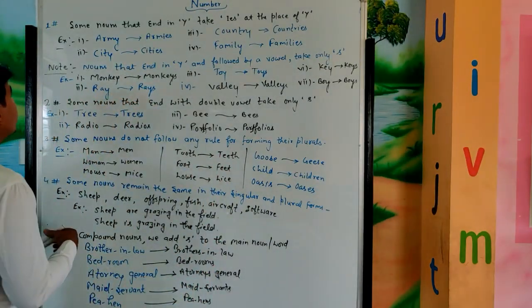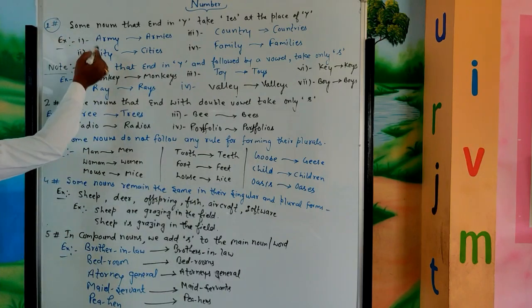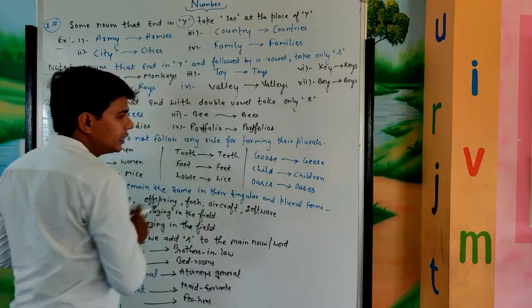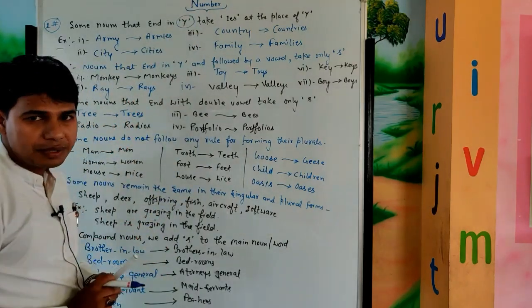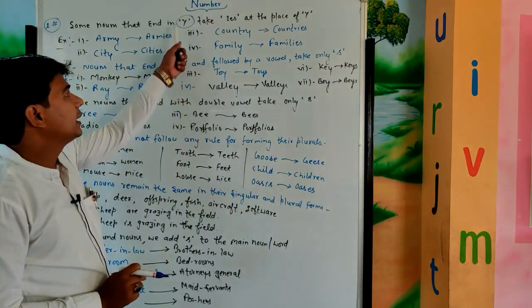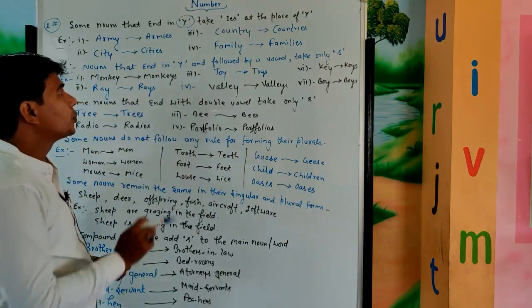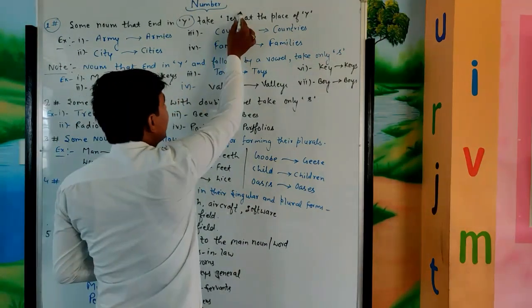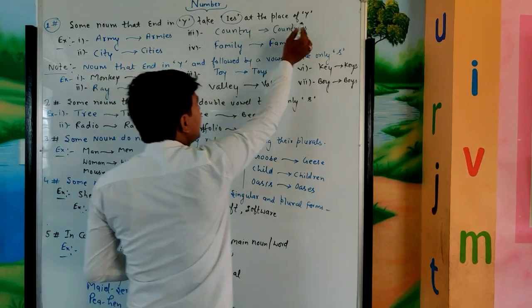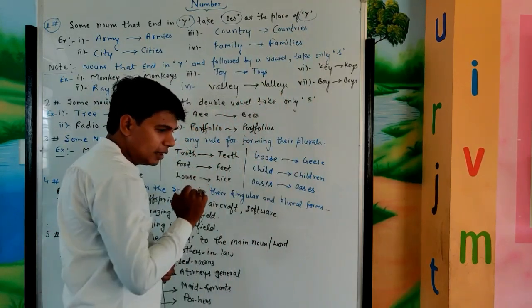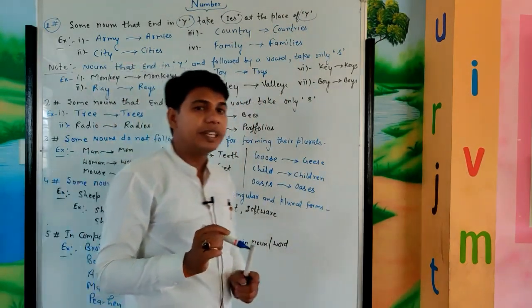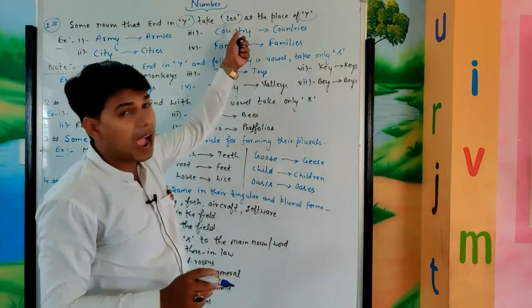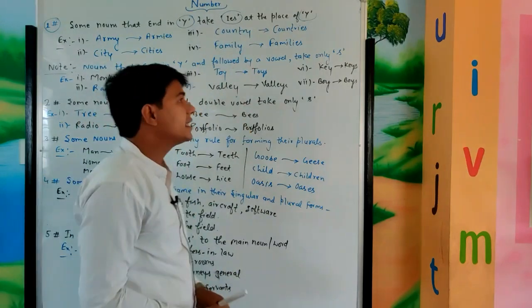Today the first concept is some nouns that end in y. Is that clear? There are some nouns that end with the letter y. To make the plural form of those nouns, we add ies in place of y. I mean to say we replace y with ies. Let's see some examples.